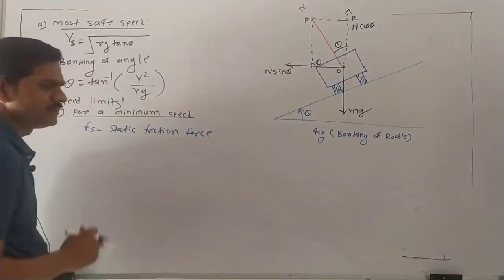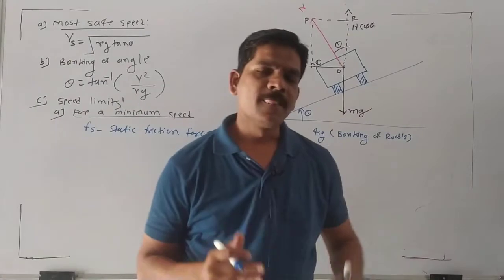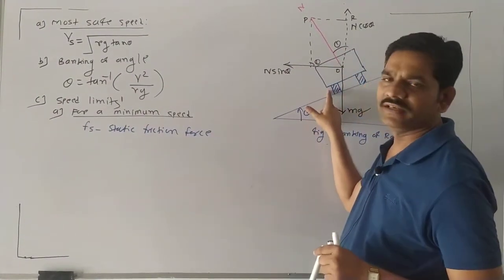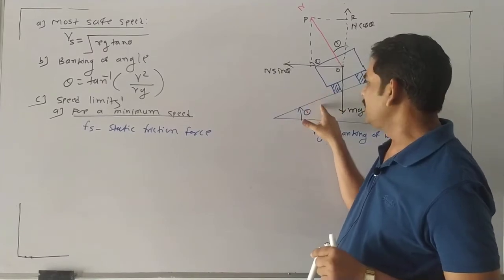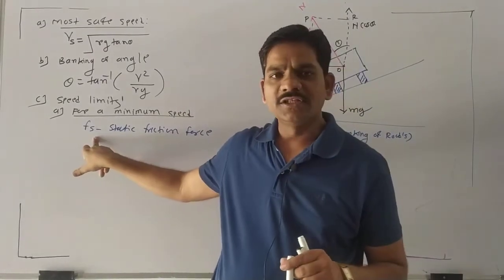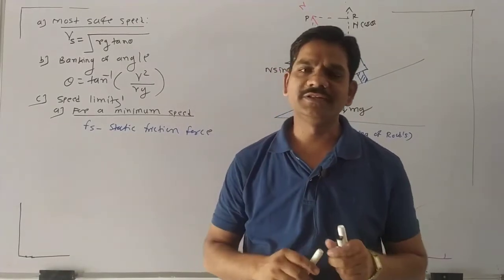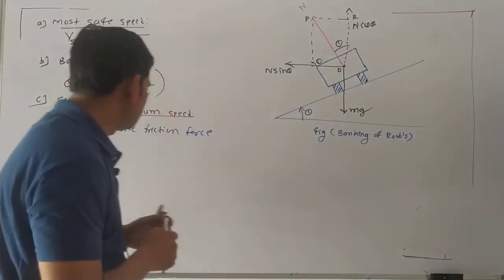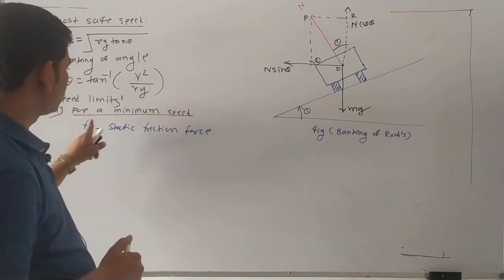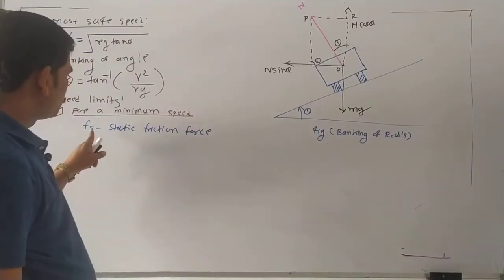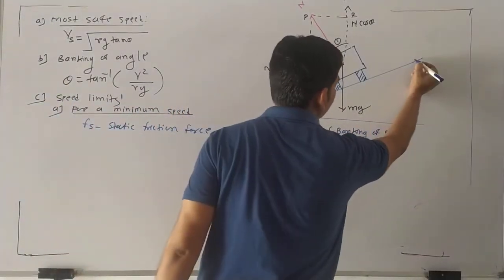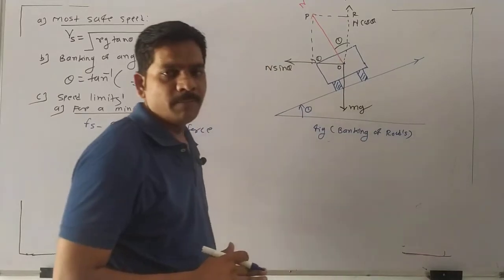Fs is nothing but the static friction force, and this friction force exists between the wheels of the vehicle and the road. Now another condition for a minimum speed on a banking of road: this static friction force acts in the upward direction on this banked road.